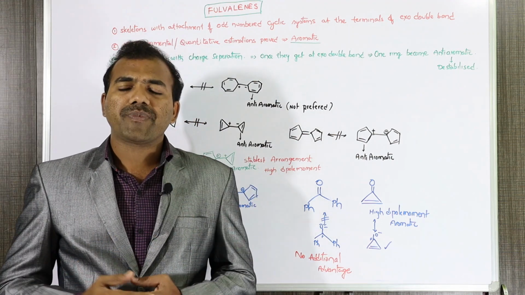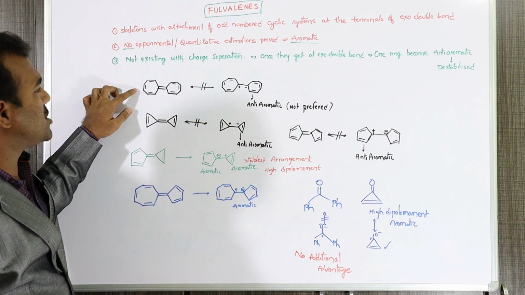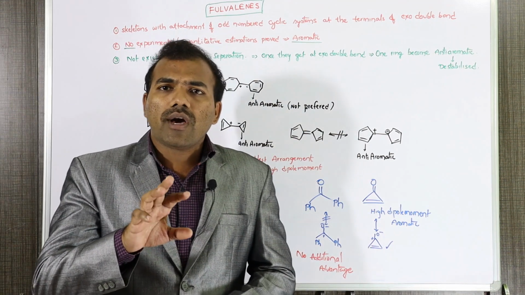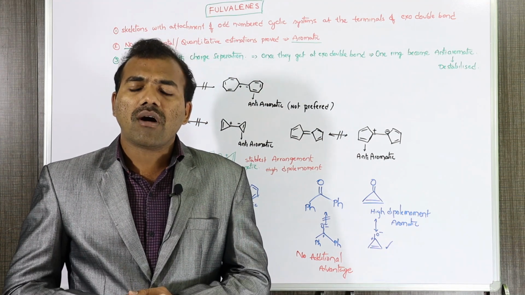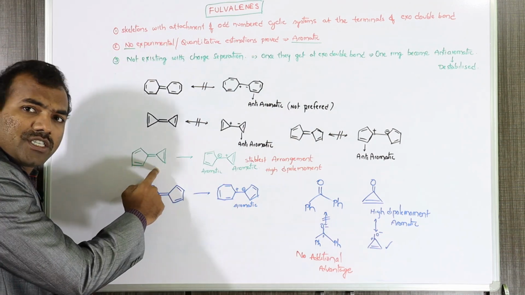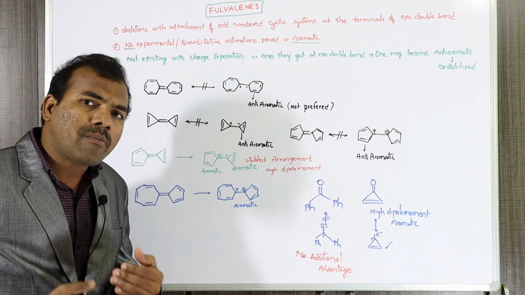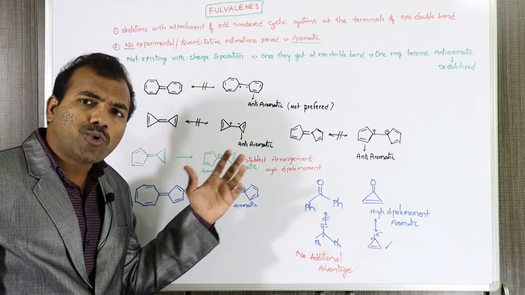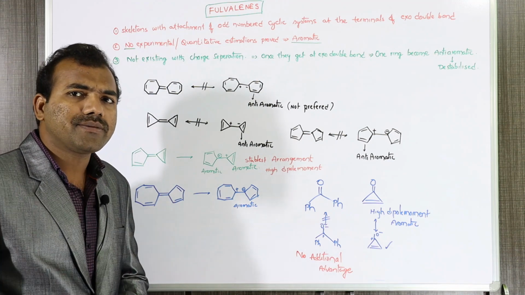If in the exam, he gives these two compounds, one example is this and one is this, and asks which one is more polar in nature or shows more dipole moment, then simply you can answer that this one shows more dipole moment, because of the formation of aromatic rings due to the separation of charge between these two rings.